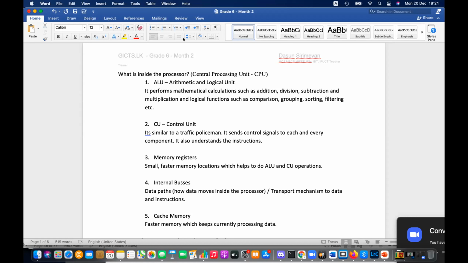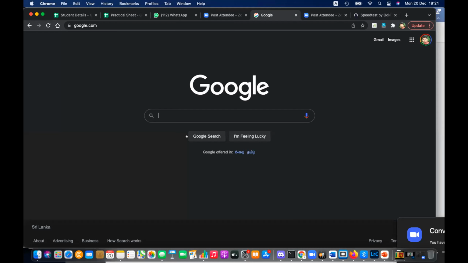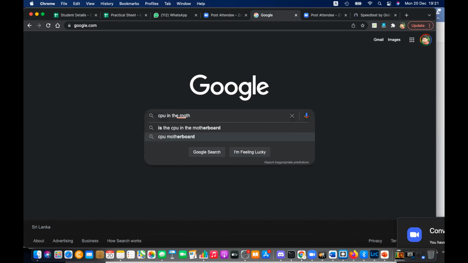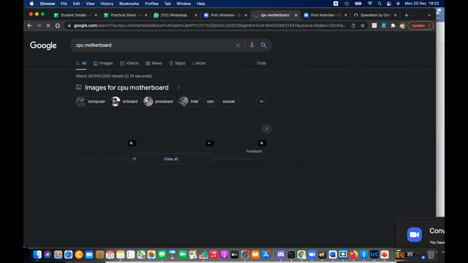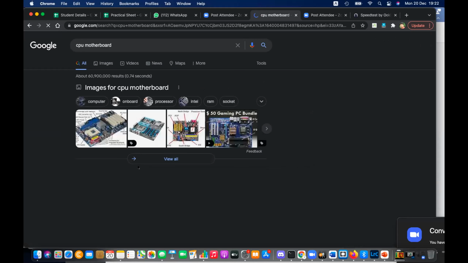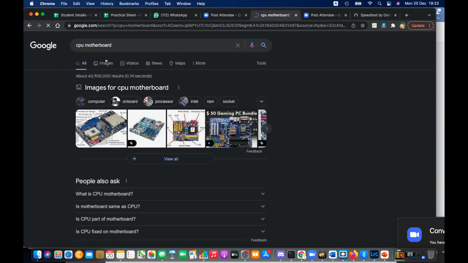Okay, so can you remember the component CPU? Can you remember the picture of that? Yes. Okay, I'll show you if you cannot remember. So this is the CPU in the motherboard. In the computer motherboard, there's something called the central processing unit. It's a chip. This chip is special because this chip is similar to our brain.